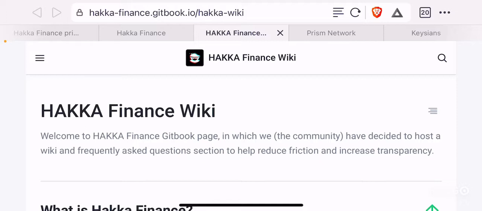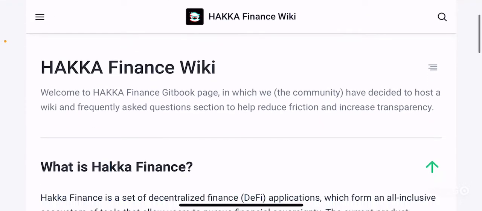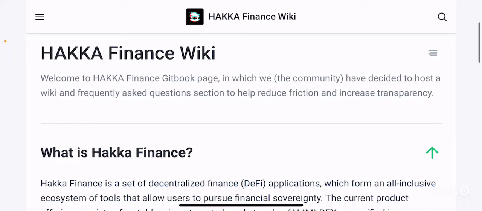So, Hakka Finance Wiki. Welcome to Hakka Finance Getbook page, in which we, the community, have decided to host a wiki and frequently asked question sections to help reduce friction and increase transparency, right? Again, I'm happy that the Hakka Finance community is doing this because it's important to, first of all, provide users with information on what a project is and what they're aiming to solve, right? So this wiki page for Hakka Finance will solve that problem.